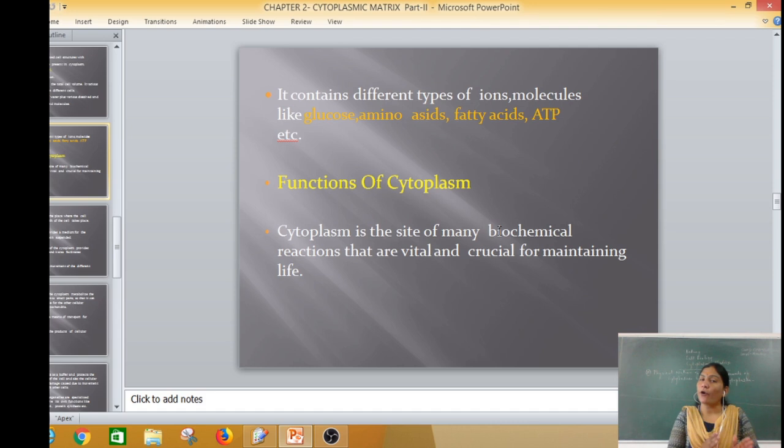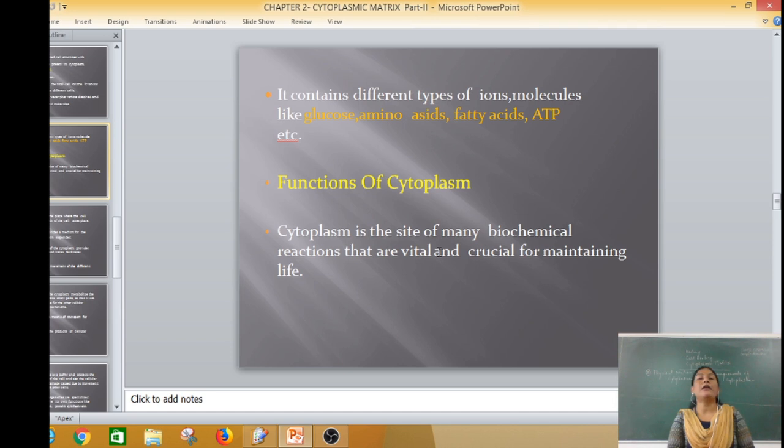Then the second component of the cytoplasmic matrix is the organelles, which are specialized structures present in a cell, for example mitochondria. And the third one is the cytosol. In the cytosol there are different ions and molecules present, for example amino acids, glucose and fatty acids.